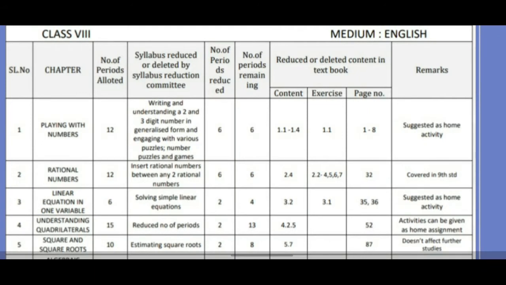In this chapter, playing with numbers, what the syllabus is reduced, it is nothing but writing and understanding 2 and 3 digit numbers in generalized form and engaging with various puzzles and games. This has reduced. Why this has reduced? Because it can be given as a home activity.